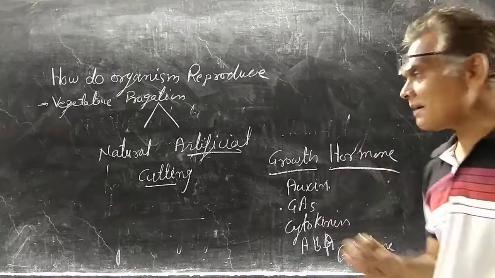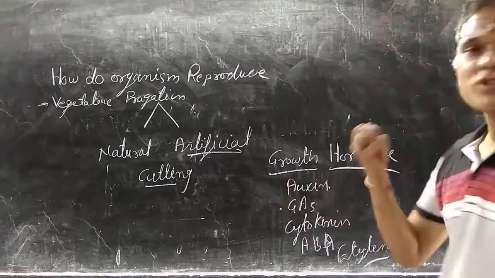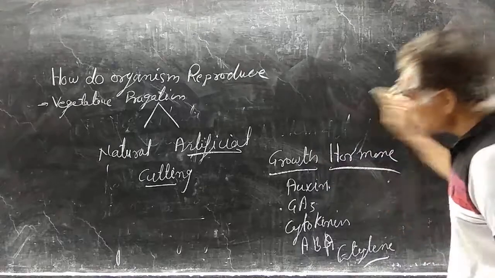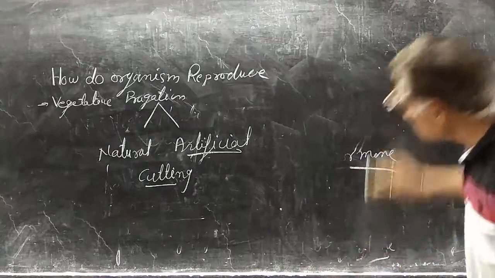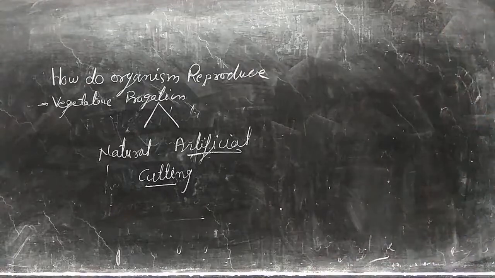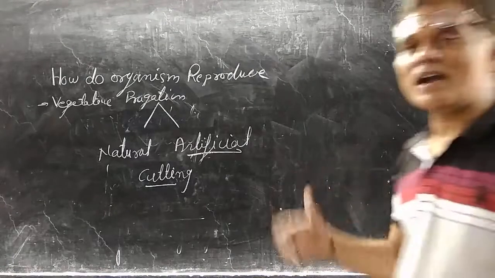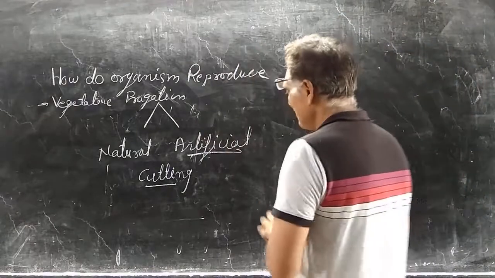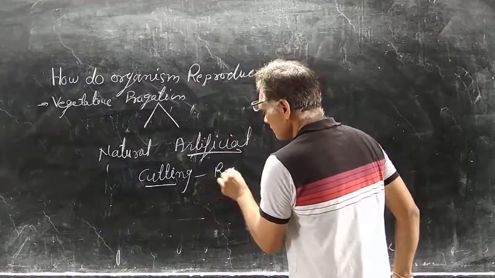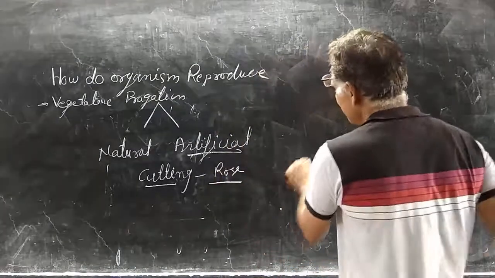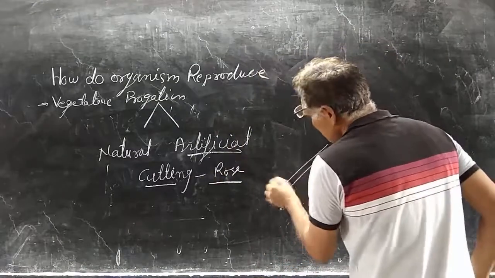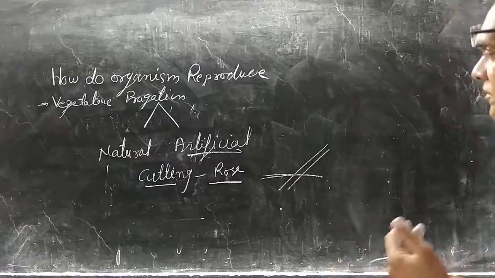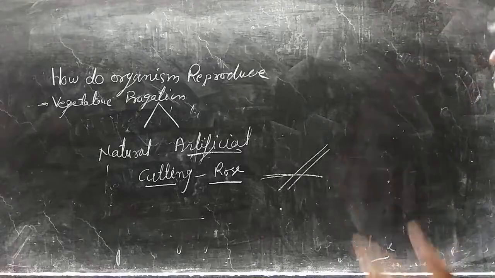So take the plant part and treat it with these growth hormones to increase growth, and then grow it in the soil, and this part produces new plants, that is cutting. We apply it to rose: rose stem cutting is grown in the soil obliquely, and then it produces new plants.